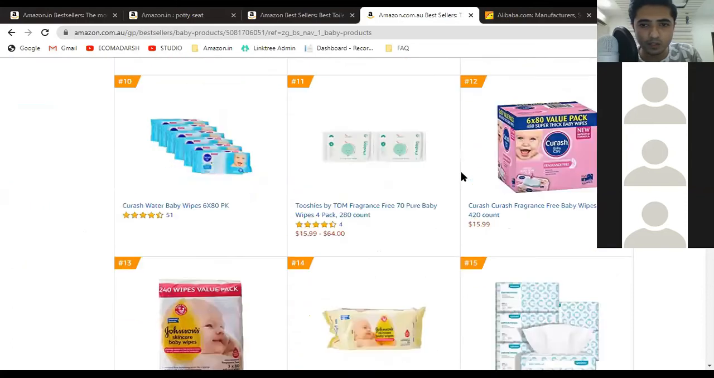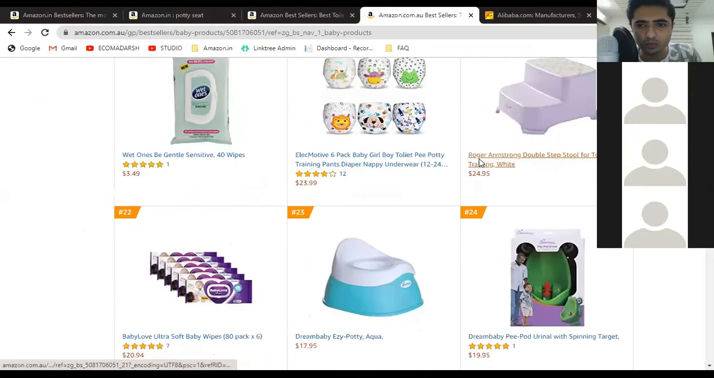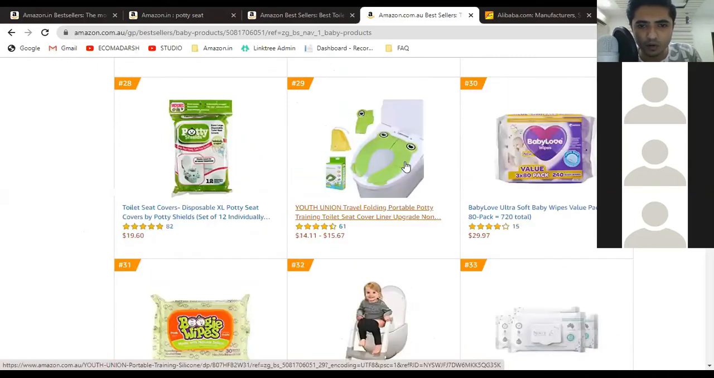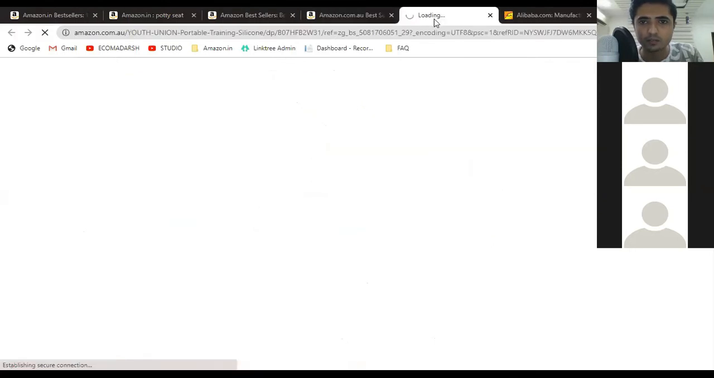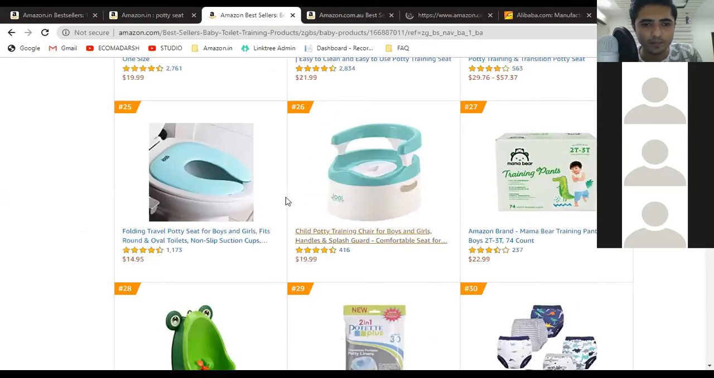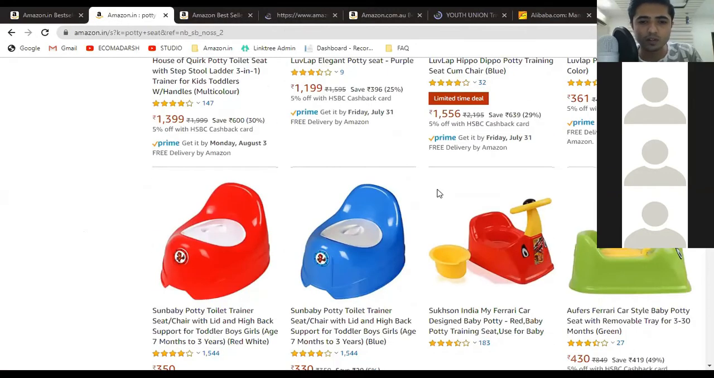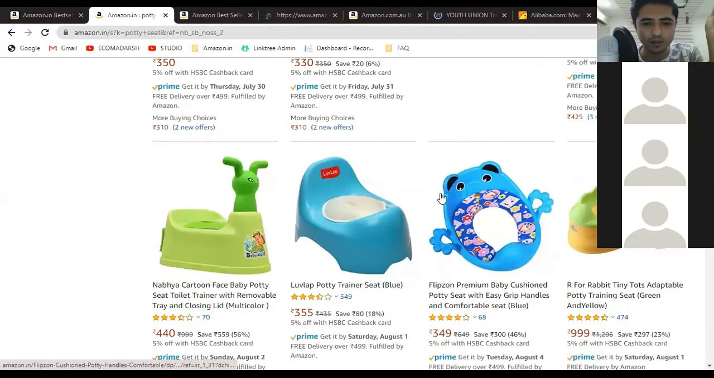Also on Amazon.com.au there are some potty seats. Okay, this is a unique design. This is a design with a frog. We will open it in another page, and we'll also open this design in another page. Here on Amazon.in we will just observe.